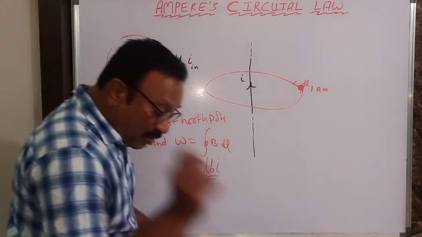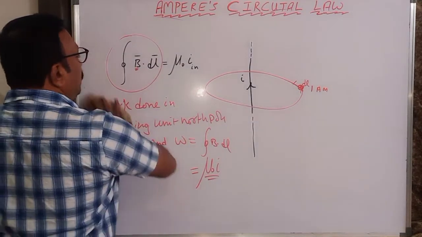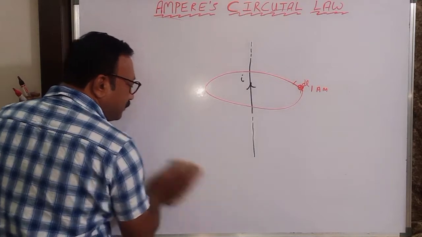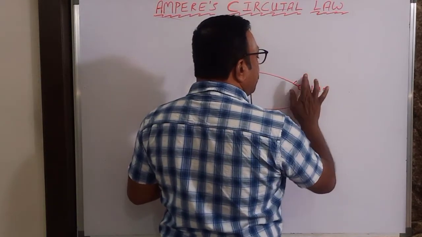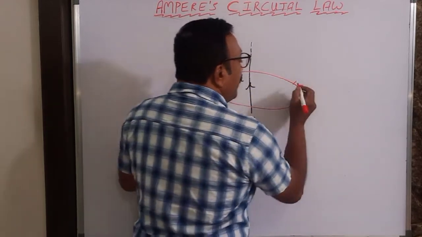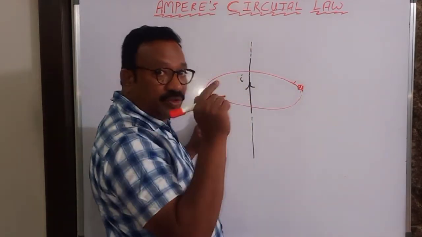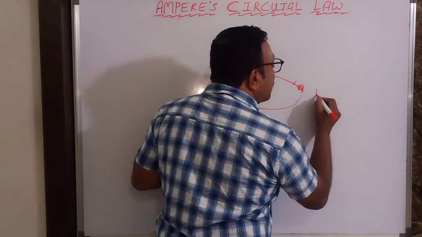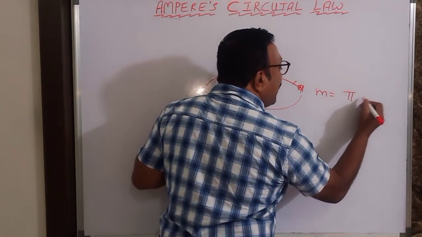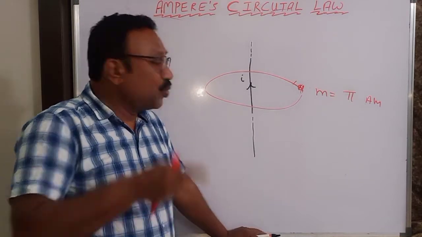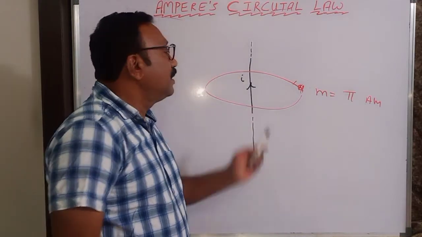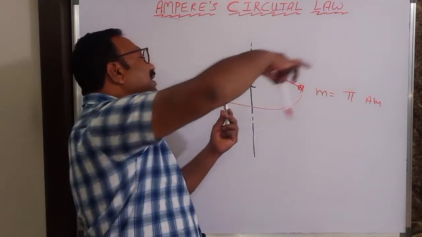Okay, one more question I will give you here. I am not taking unit north pole here now. So a north pole is taken whose strength is pi ampere meter. A north pole whose strength is pi ampere meter is moved around this current carrying wire.